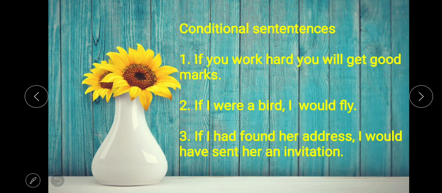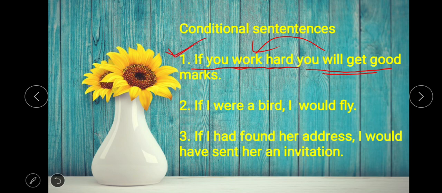These are the three conditional sentences I have told you till now. First, if you work hard, you will get good marks. This is the first conditional sentence, a combination of present simple and future simple. The if clause is, if you work hard, and the second clause is the result of the first clause: you will get good marks.